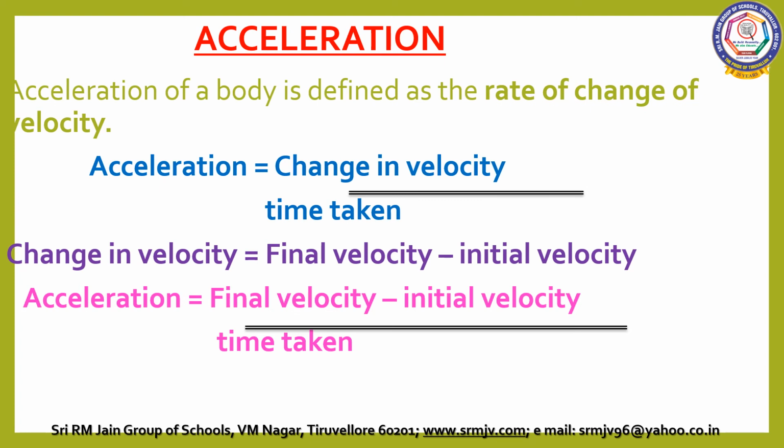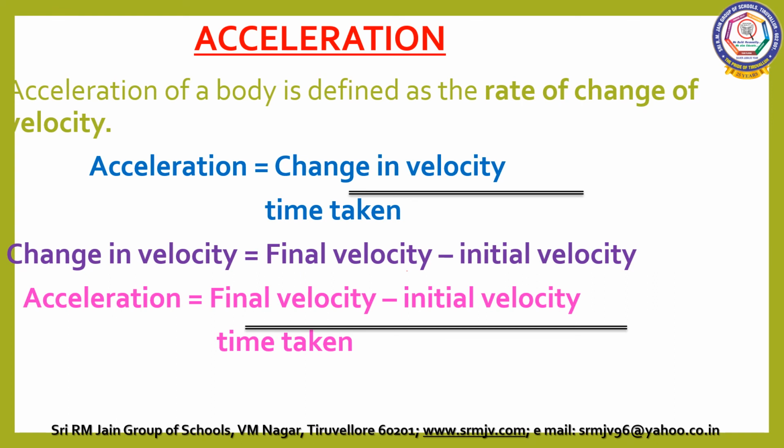Now we are going to discuss acceleration. Rate of change of velocity. What is acceleration? Acceleration is nothing but the rate of change of velocity of a moving body. So the acceleration formula is change in velocity by time taken. How will you find the change in velocity?